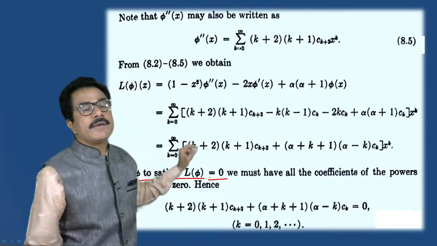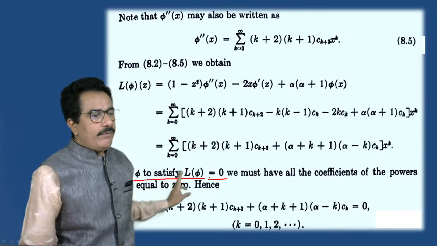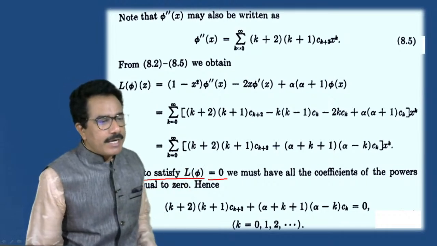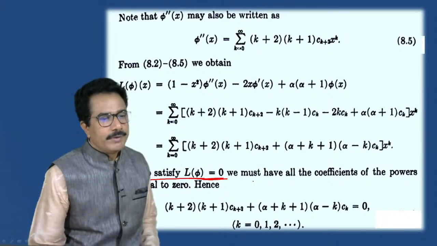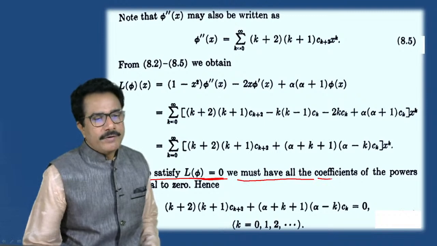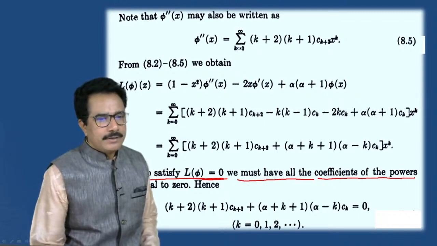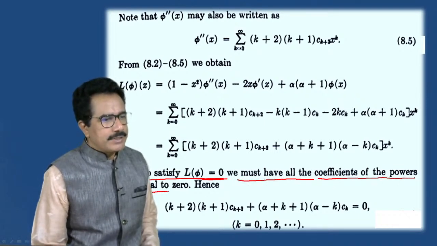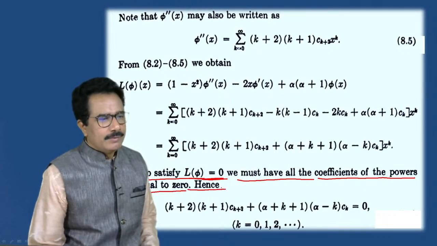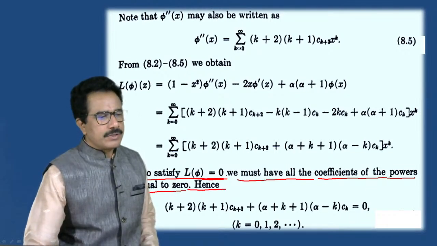So Legendre equation. Now for phi satisfies L of y is equals to 0, we must have the coefficients of the power of x equal to 0.